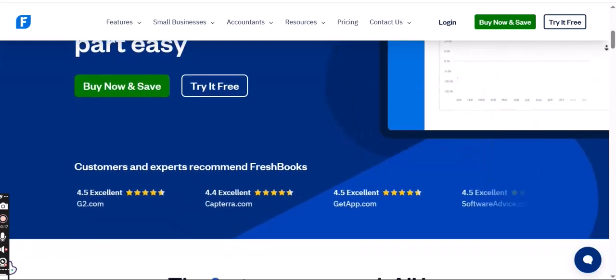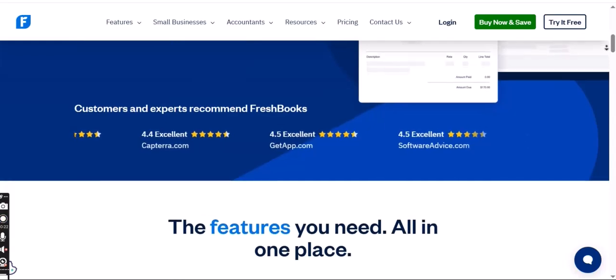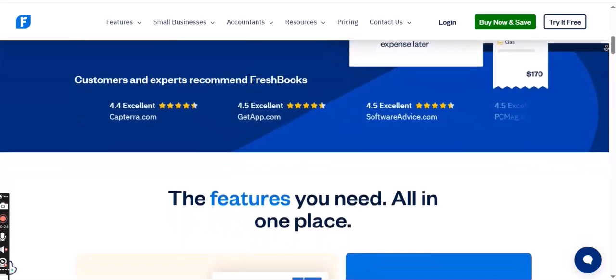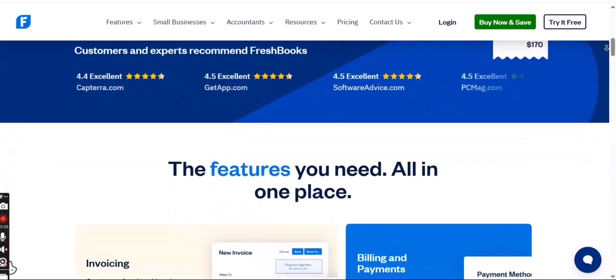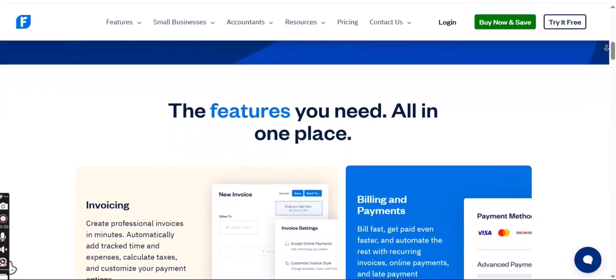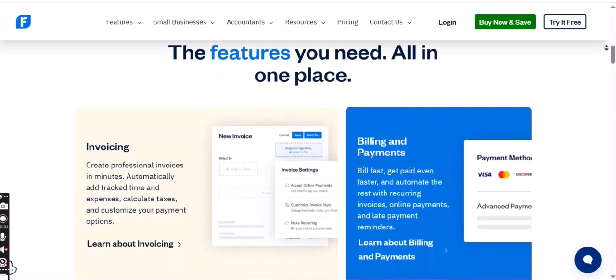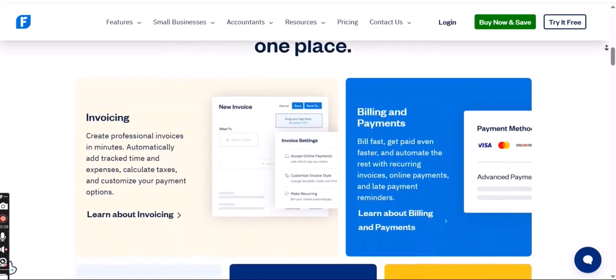For those looking into FreshBooks, a popular choice for freelancers, self-employed individuals, and small businesses, a common question arises. Is FreshBooks online or desktop? As an accounting software expert, I can tell you with certainty, FreshBooks is primarily an online, cloud-based accounting software.